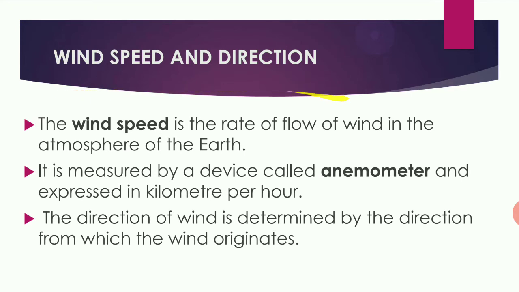Then what is wind speed and what about its direction? The wind speed is the rate of flow of wind in the atmosphere of the earth. It is measured by a device called an anemometer and it is expressed in kilometers per hour. The direction of the wind is determined by the direction from which the wind originates.